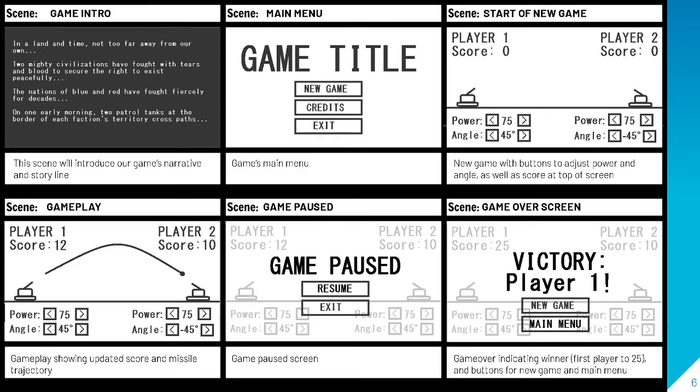If you look at the fourth scene, which is actual gameplay, you'll see that the score would be adjusted each time the tank hits a direct hit against the enemy tank. Again, you can see here that the score has been updated, and you can see the trajectory of the projectile being fired. We'll also have the option to pause the game, at which point the user will be given 2 buttons, either to resume or to exit back to the main menu. And finally, once one of the players has reached 25, it indicates that the enemy tank has been destroyed. That player is deemed the winner, and at that point, the user is invited to start a new game or to return to the main menu.